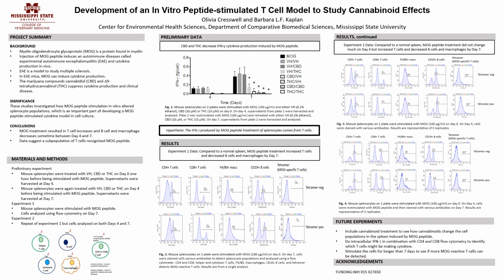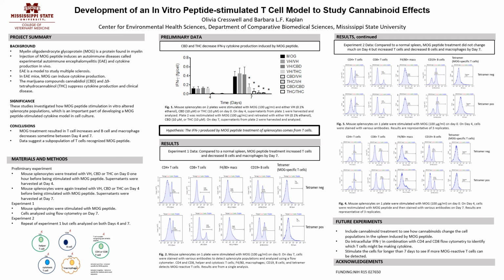In Experiment 2, we analyzed both day 4 and 7. For these samples, day 4 cells only got MOG on day 0, but day 7 cells got MOG on day 0 and 4. The day 4 cells look similar to a normal spleen, but again, day 7 showed the enrichment of T cells and decreased B cells. We also saw a decrease in macrophages over the 7-day period.